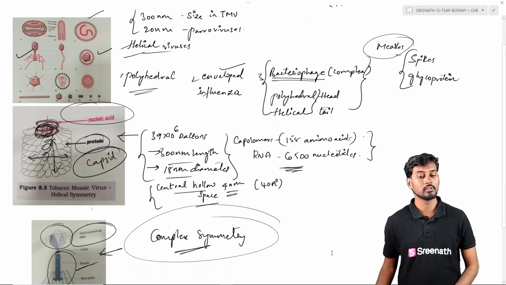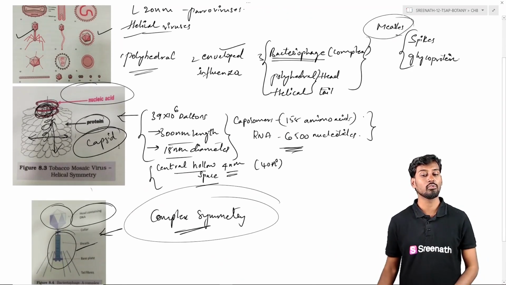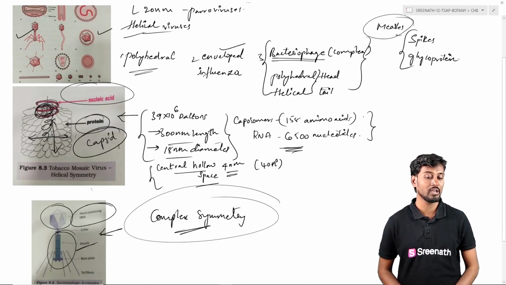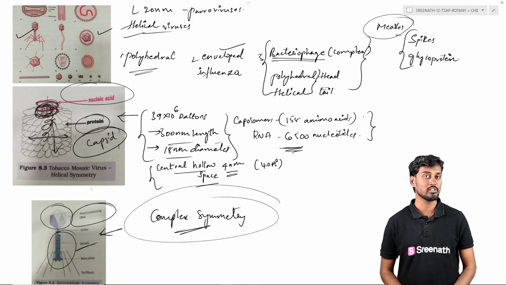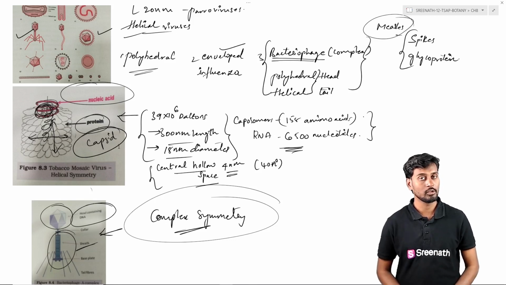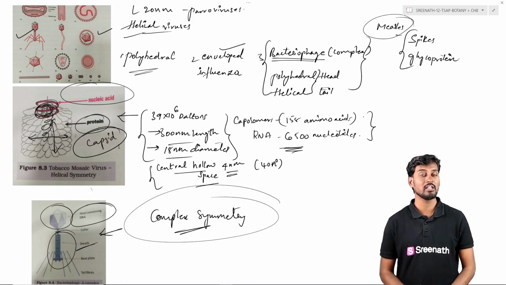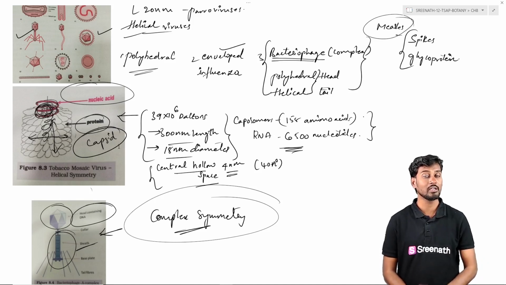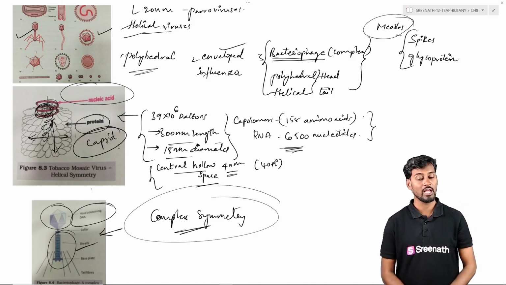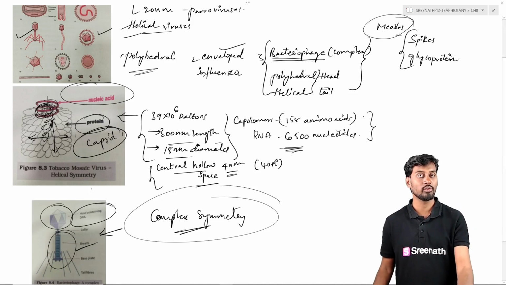And here we studied the TMV virus. It shows helical symmetry both in terms of proteins, that is the outer covering, and also the RNA molecule. This is single stranded RNA. Here we can see the capsomers. Each capsomer consists of 158 amino acids, and the RNA molecule has 6500 nucleotides. Here the length is 300 nanometers and 80 nanometers in complete diameter, whereas the internal central core is 4 nanometers, and it shows helical symmetry.